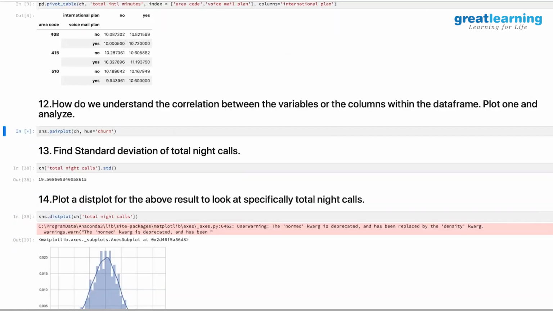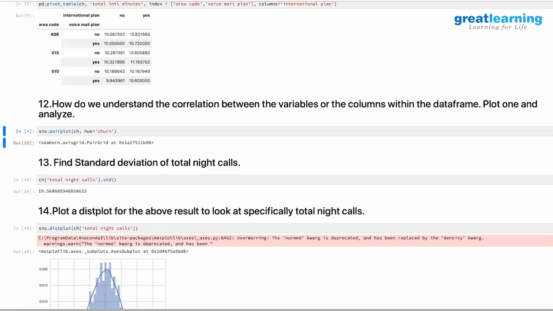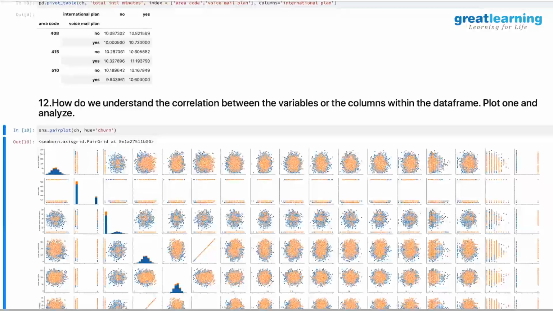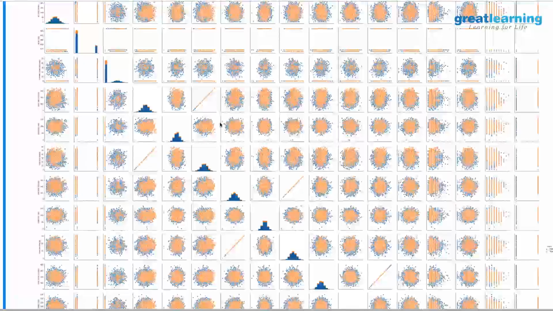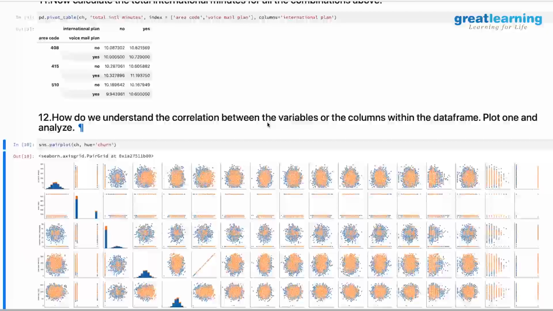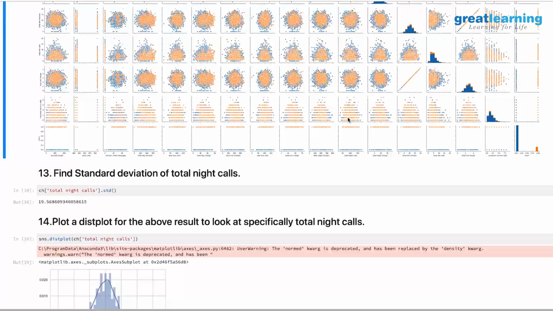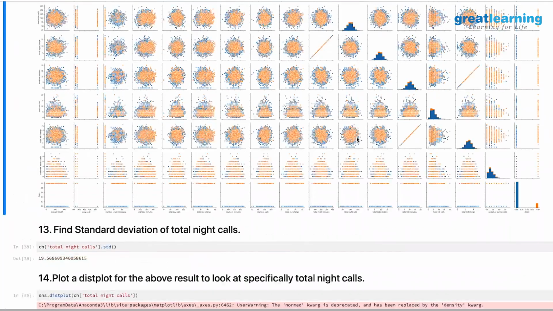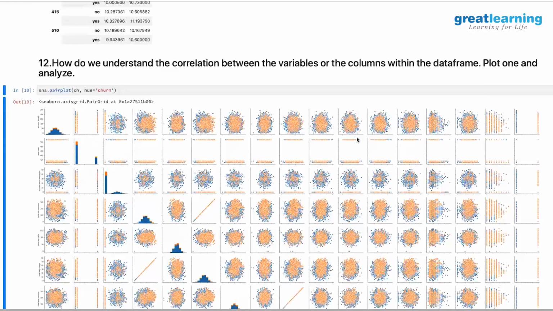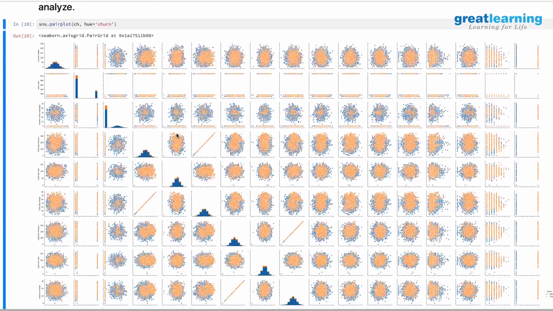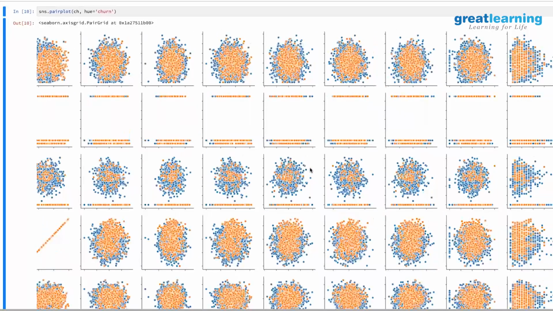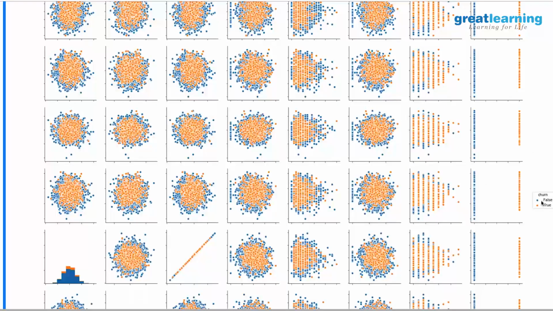Let's see that. Because there are so many variables, it tries to create all of them. So when you are creating a pair plot particularly, you need to figure out what variables actually make sense for you to create it, or create two separate charts looking at the things. As I said, it has two different colors, different hues you will get. So here one can be 0 and 1. There will be a labeling also, so one is taken as 0 and the other one is 1. Based on that, it gives that somewhere at the bottom. Yeah, see, blue is false and red is true.